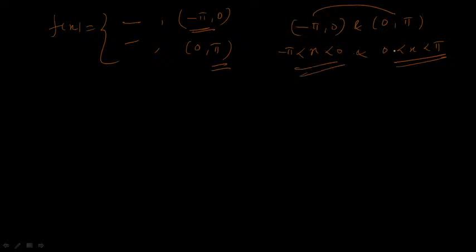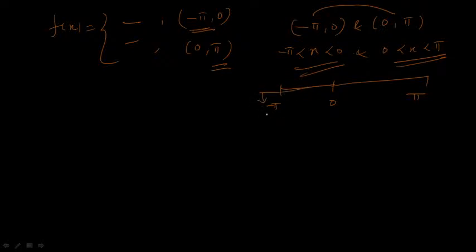So the function takes two different values in two different intervals. That is minus pi less than x less than 0, which means what are the discontinuous points here? Minus pi, 0 and pi. Okay.